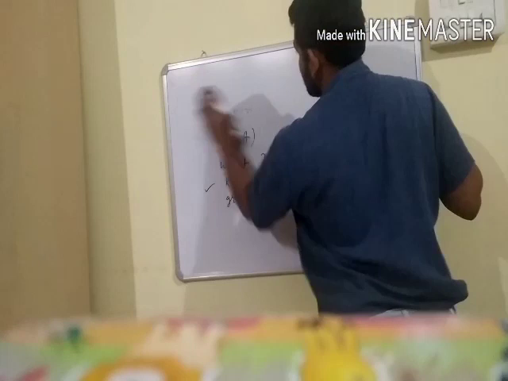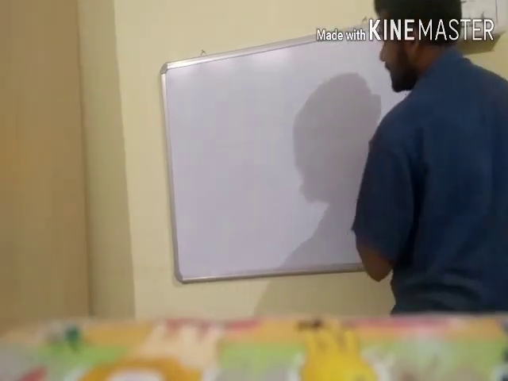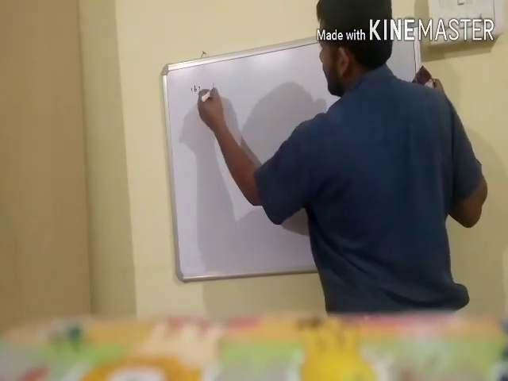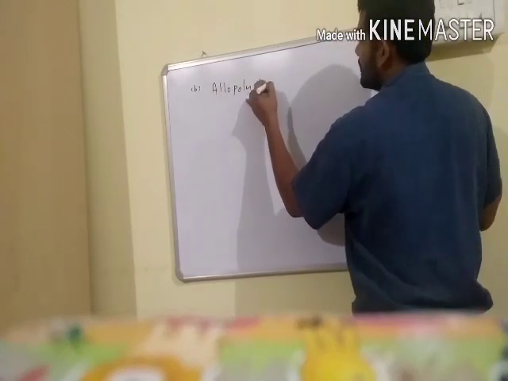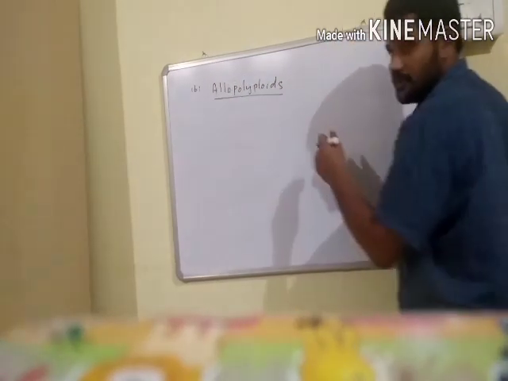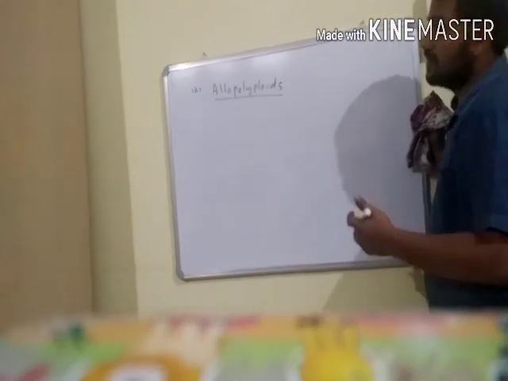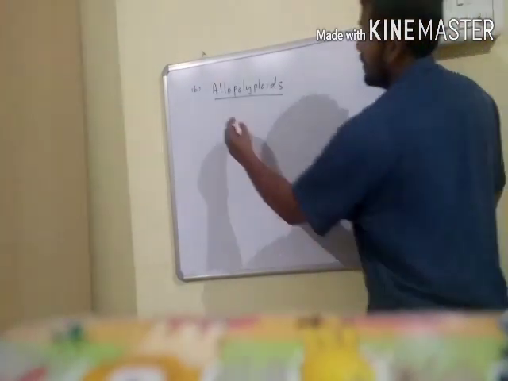The second type of polyploid is called allopolyploids. Allopolyploids are generally developed by hybridization between two species and doubling the number of chromosomes.